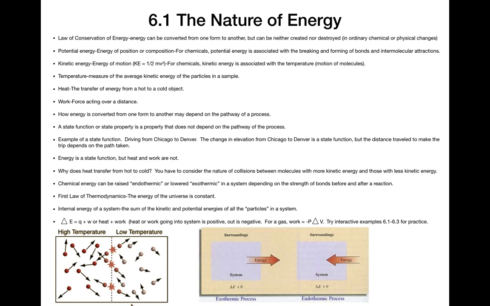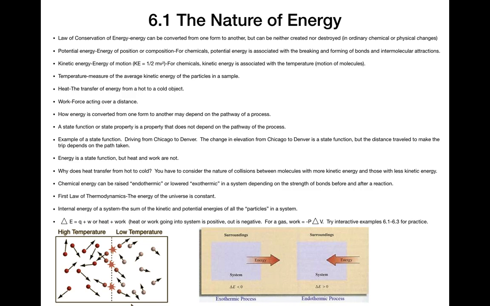However, the distance you travel to get from Chicago to Denver depends very much on the path that you take. So the distance traveled is not a state function, but the change in elevation is. So energy, or internal energy, is a state function, but heat and work are not.